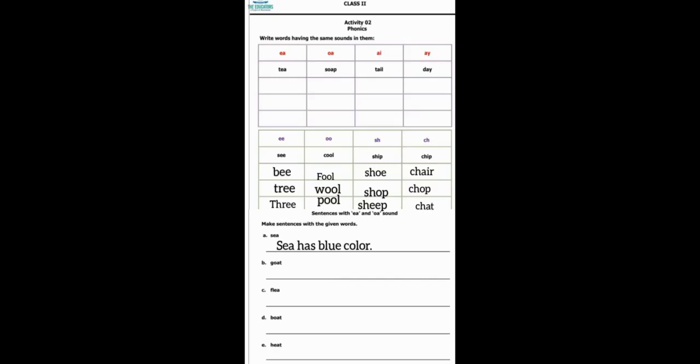Same like this, we will make sentences of the remaining words. Next word is goat. G-O-A-T. Goat. And the sentence is goat has 4 legs. Yes, this is a good sentence of this word. Goat has 4 legs. Next word is flea. Flea is a kind of insect. So we can make the same thing in a sentence: flea is an insect. Yes, this can be its explanation and this can be its sentence too.